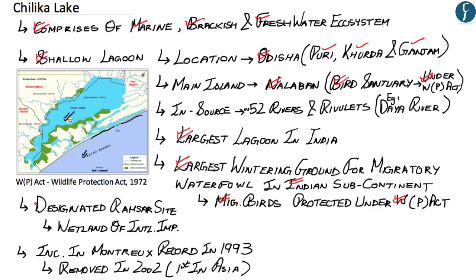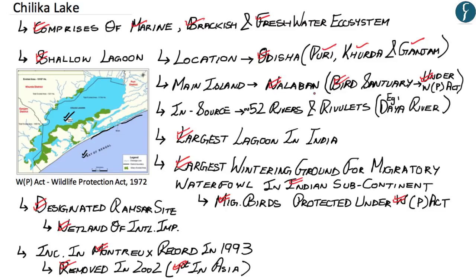Apart from this, Chilika Lake is also a designated Ramsar site, which means it is a wetland of international importance, and was also briefly placed in the Montreux record as a threatened wetland of international importance. But due to the successful restoration done by the Chilika Development Authority, it became the first site in Asia to be removed from the Montreux record in 2002. All these facts and features become important from the perspective of your upcoming UPSC prelims examination.